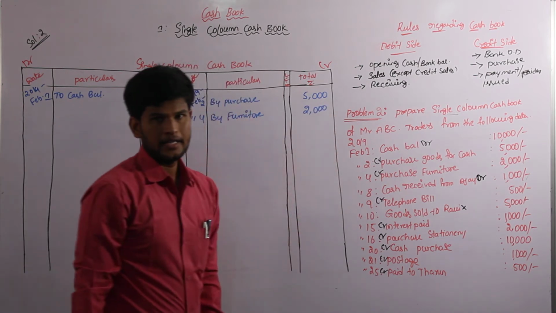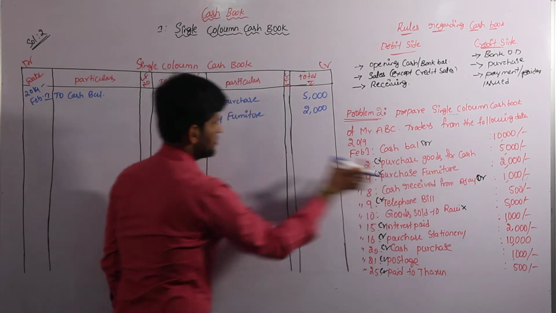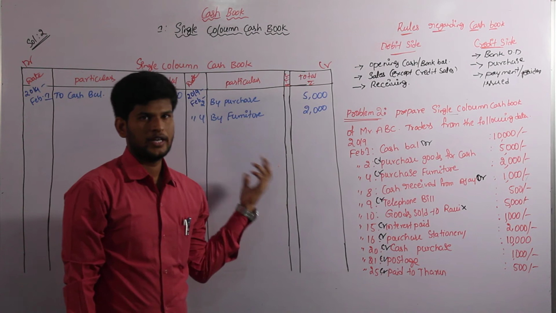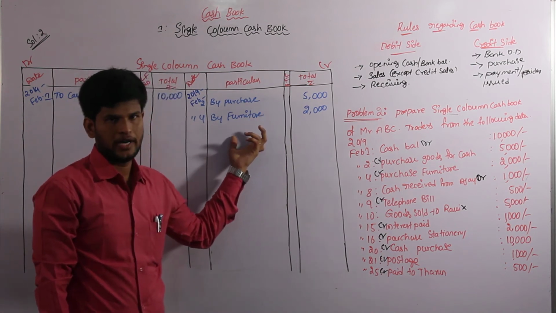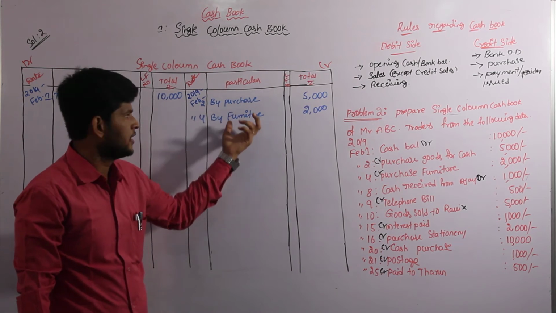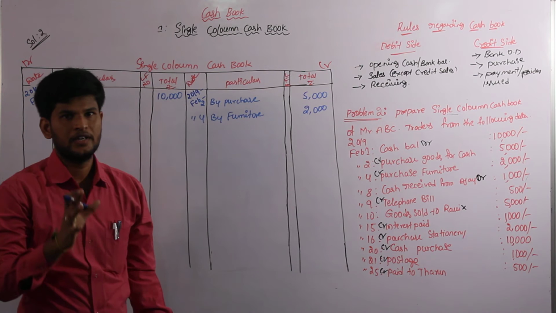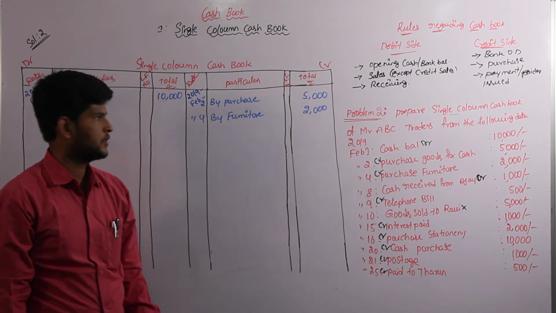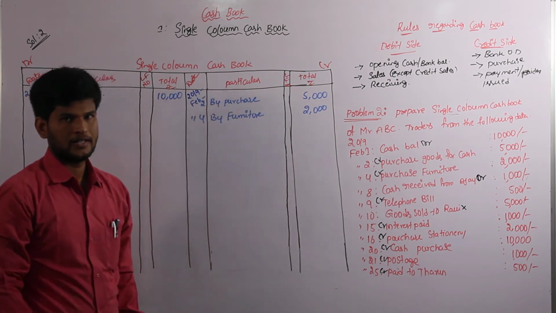Let us get clarity. In our first problem, I wrote the total transaction, but here I am writing only the particular transaction. No need to get confused. First one is a basic problem, complete transaction also we have to write. But here we have to write the particular transaction based on which type of object of the transactions we have to consider. That's the reason I am writing only the basic word of the transaction.